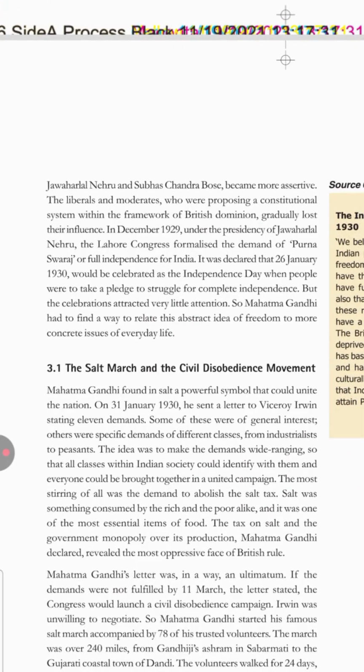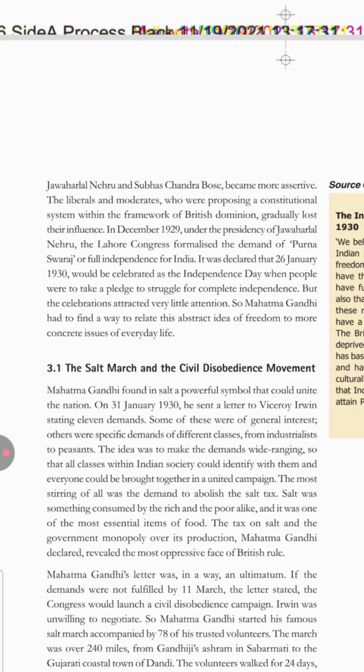Now in the next paragraph, 31st January 1930. So for objectives, when you have to study about the date, study the full date. Where they have given only the year or only the date, then whatever has been given in the textbook, only that much you study. But don't study which date of 1930 Gandhiji wrote. There will be a confusion, and in objectives and MCQs there will be a lot of confusion. So when you are studying the dates, study fully, okay? On 31st January 1930, Gandhiji wrote a letter to Lord Irwin stating 11 demands.